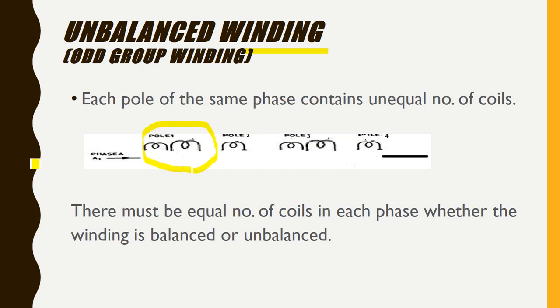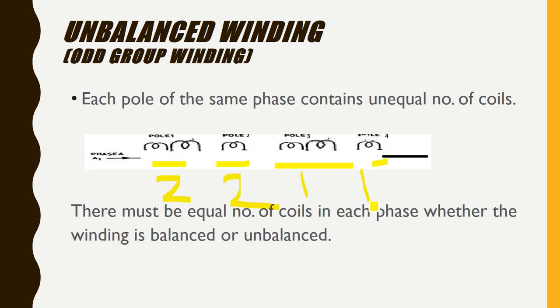So this is the same single phase, and in pole 1 it is having 2 coils and 1 coil in pole 2, pole 3 2 coils again, and in pole 4 1 coil. So it is evenly distributed, 2 1 2 1. It is a must that it will be equally distributed. If it is an unbalanced winding, we cannot give 2 here, 1 here and 1 here. It will be wrong because it will be distributing the magnetism in an unbalanced method.